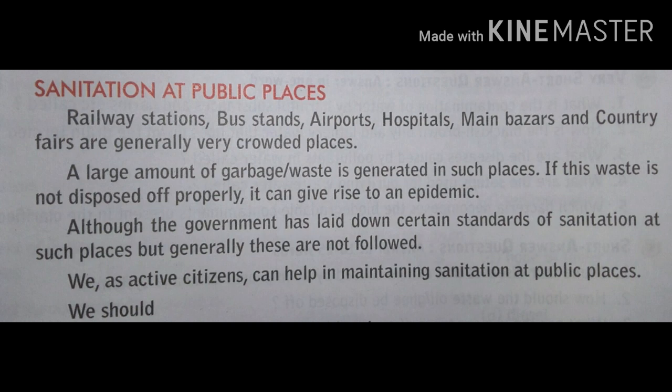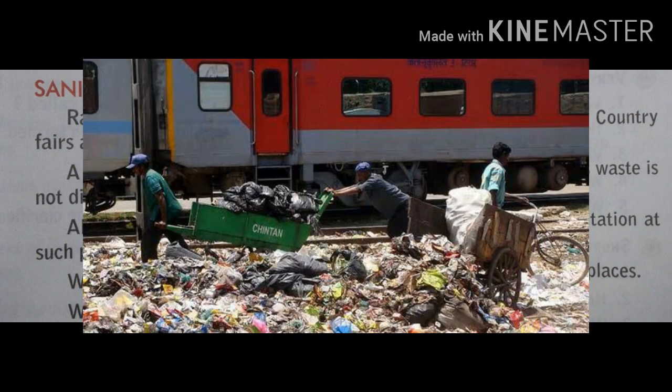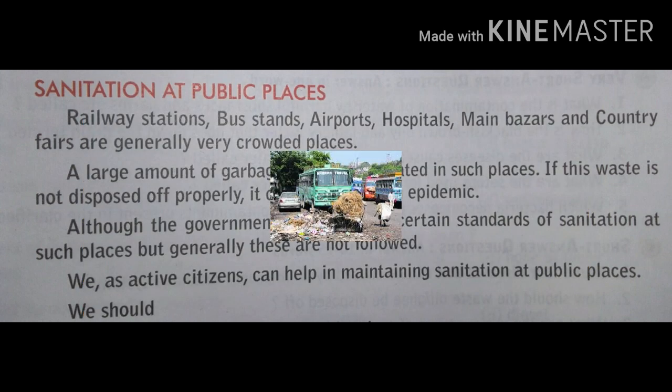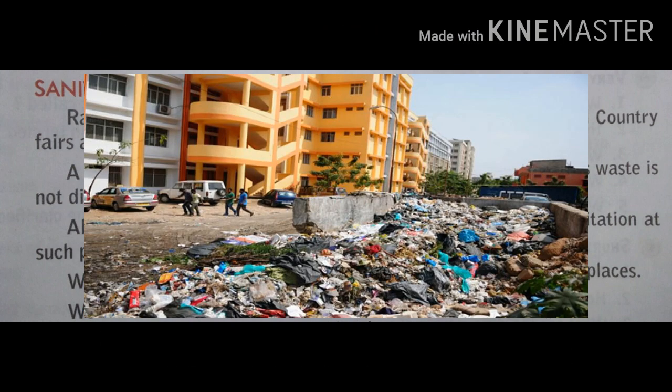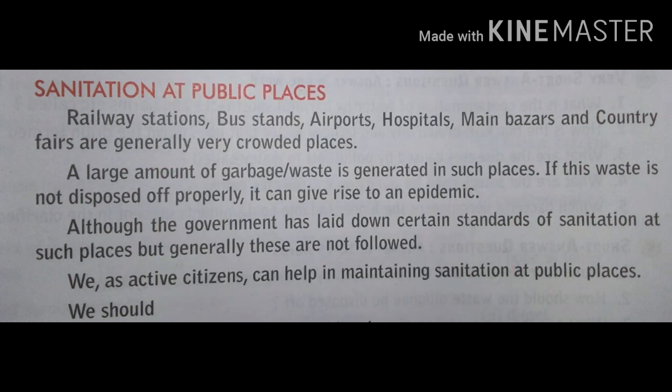Now the last topic is sanitation at public places. Railway stations, bus stands, airports, hospitals, main bazaars, and country fairs are generally very crowded places. This already we know. Mostly people visit these places. A large amount of garbage waste is generated in such places. यहाँ पे ज़्यादा waste बनता है. If this waste is not disposed of properly, it can give rise to an epidemic. क्योंकि वहाँ पे फिर बीमारियाँ फैलनी शुरू हो जाएंगी अगर waste नहीं उठाएंगे. Although the government has laid down certain standards of sanitation at such places, generally these are not followed. वहाँ पे इसको फॉलो नहीं कर रहे लोग.